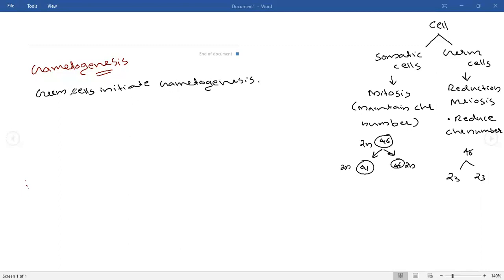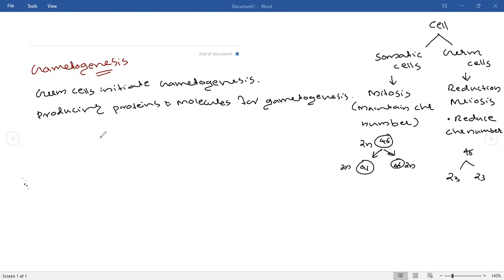Germ cells will be producing proteins and molecules for gametogenesis. Okay.